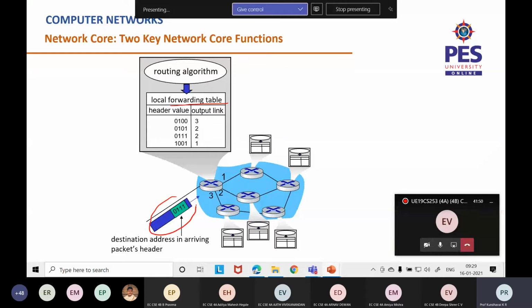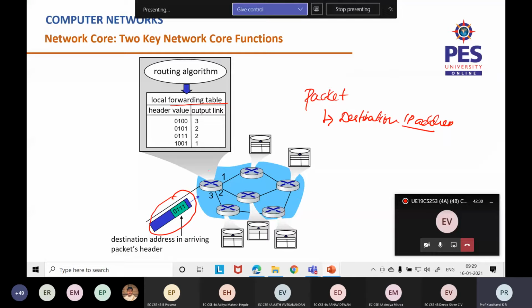Assume this blue color one to be a packet. A packet will always have many details in it. One detail is the destination address, the destination IP address. Don't worry about what an IP address is. We will learn what an IP address is, the different types and classes of IP addresses. Basically it's an address to where the packet has to be delivered. This packet is carrying a detail in the header, 0111.